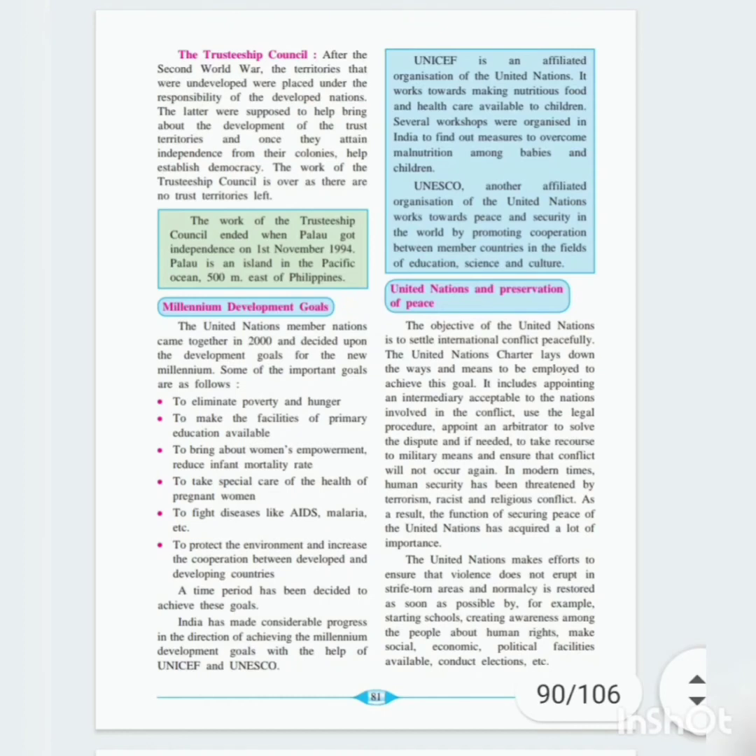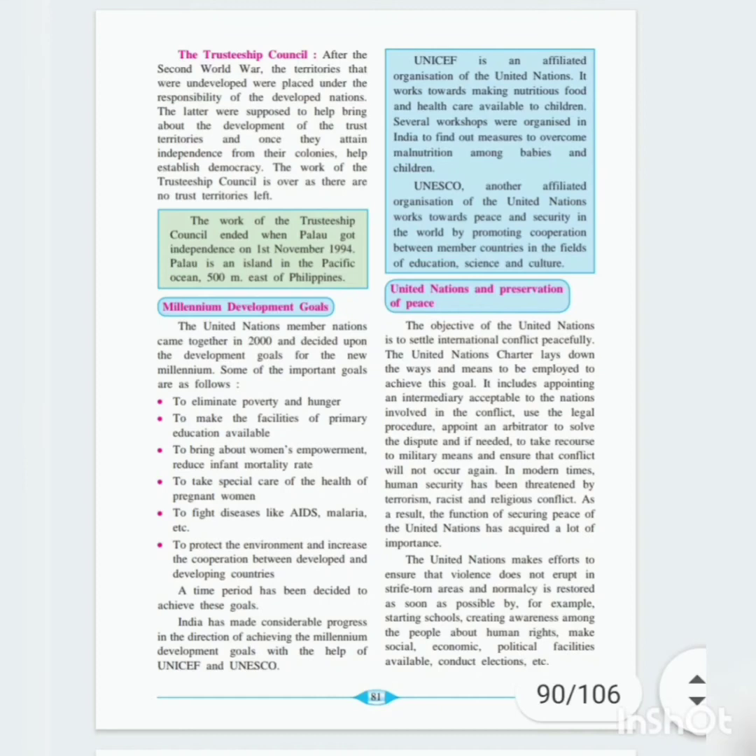It includes appointing an intermediary acceptable to the nations involved in the conflict. Intermediary means mediator. If conflict is going on between two nations, they will appoint a mediator, a middle person, who is going to listen to the side of both the nations, and afterward solutions can be given.